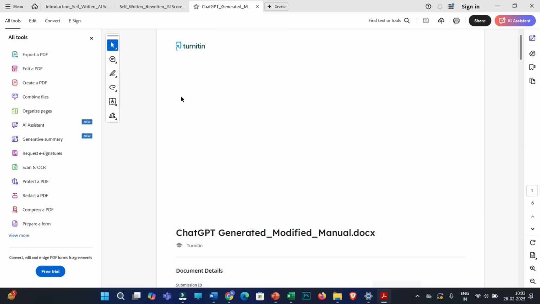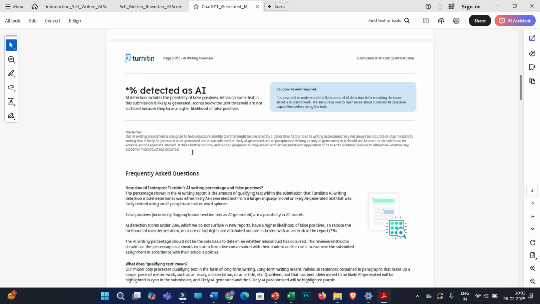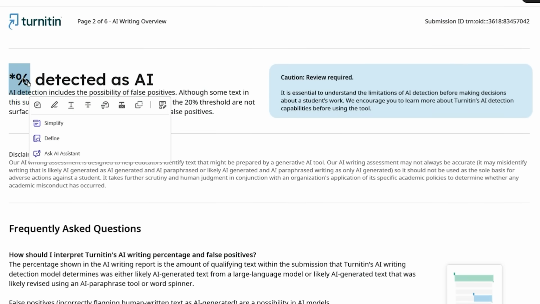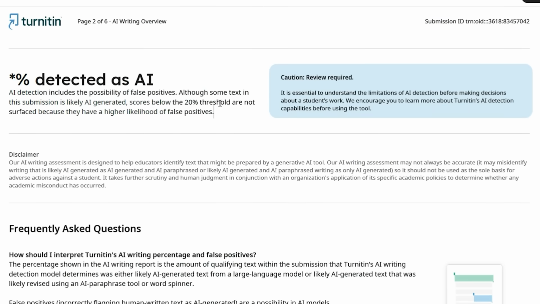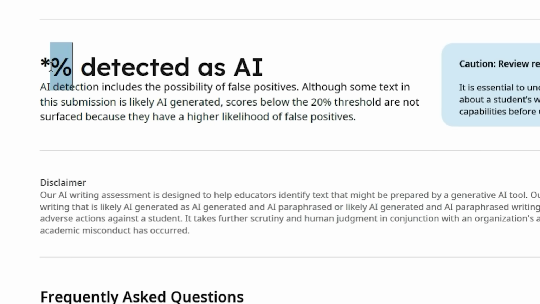This is the AI score percentage for this modified document, and it is showing a star percentage. That means your AI score is less than 20%, and because the false positive rate is very high below 20%, Turnitin shows this as a star percentage.